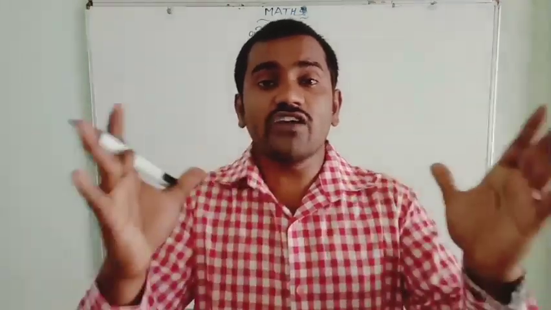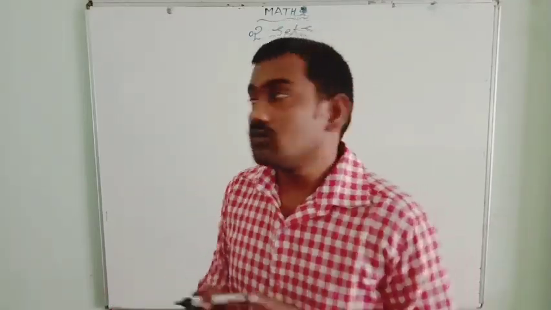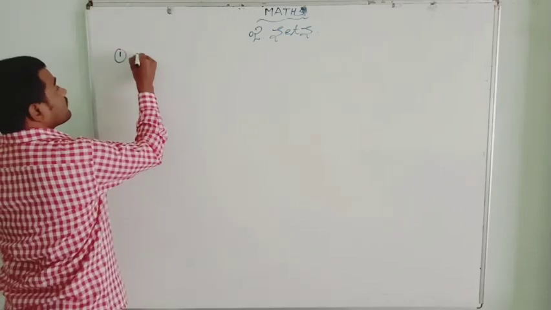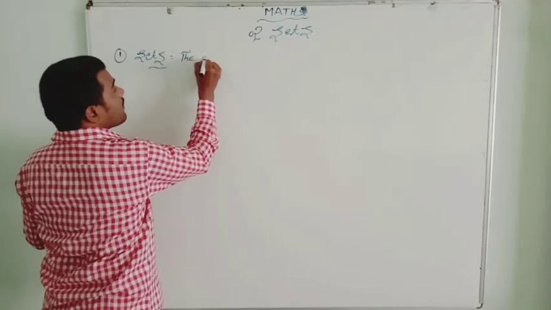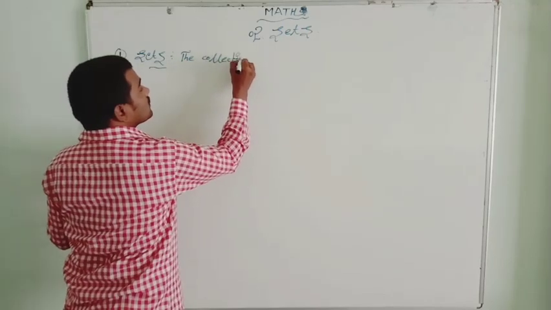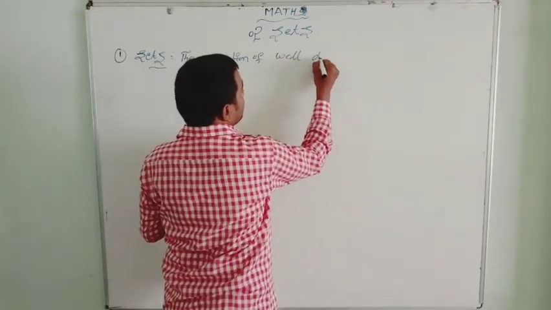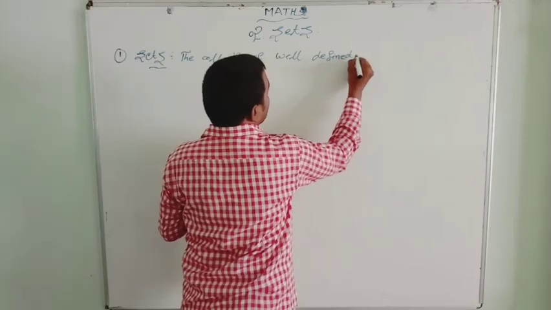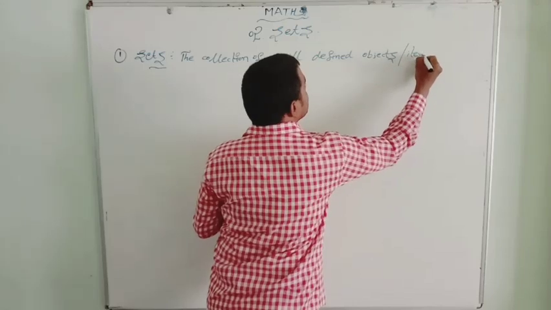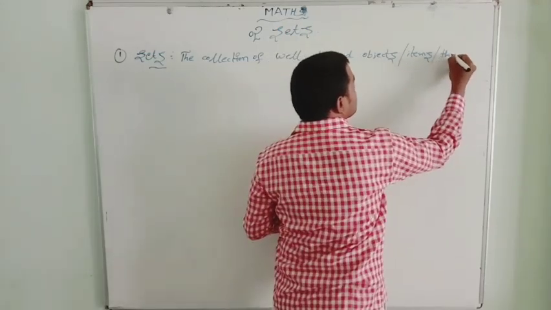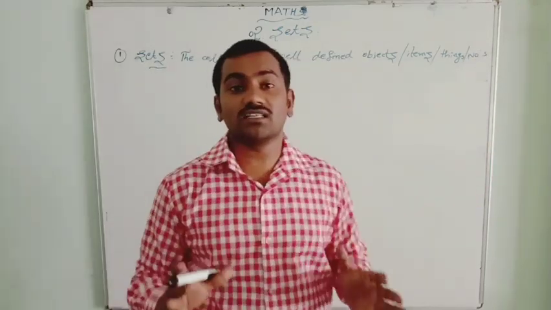The collection of well-defined objects or items or numbers are known as sets.